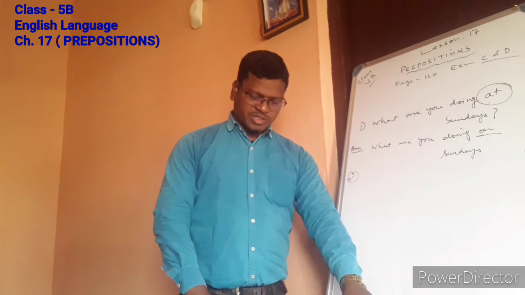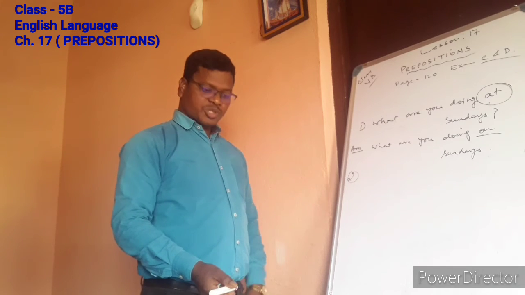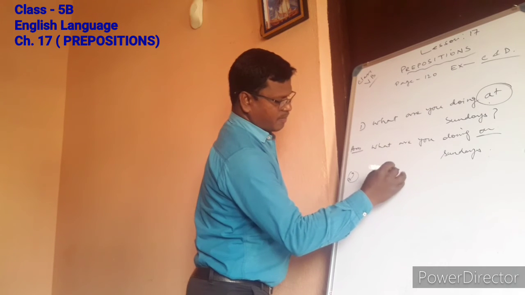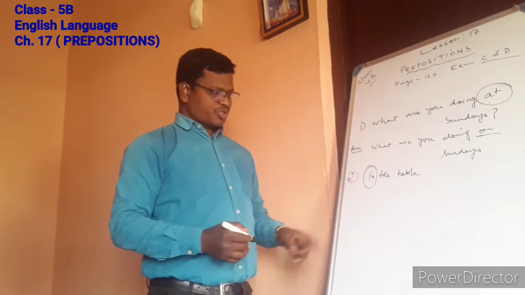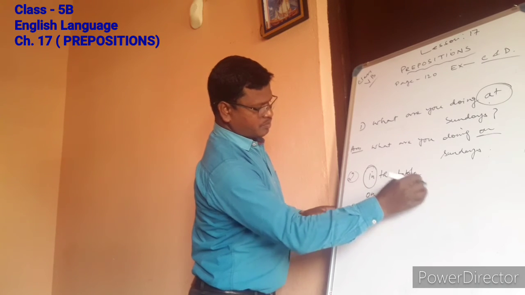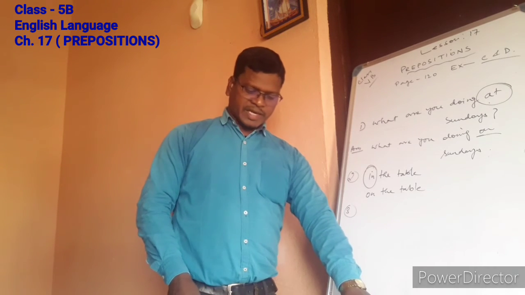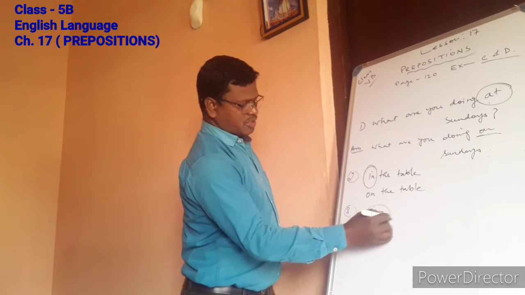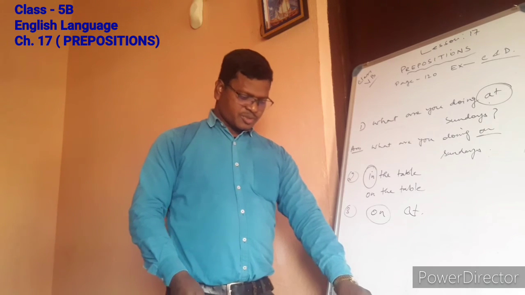There is a dish full of fruits in the table. Here you see in the table, so that is wrong. I am just indicating the mistake, but you must write the full sentence: not in but on the table. Next, the museum is open on 8 a.m. Here on is there, so circle it, and instead of on you write at. This way you will be doing these exercises.